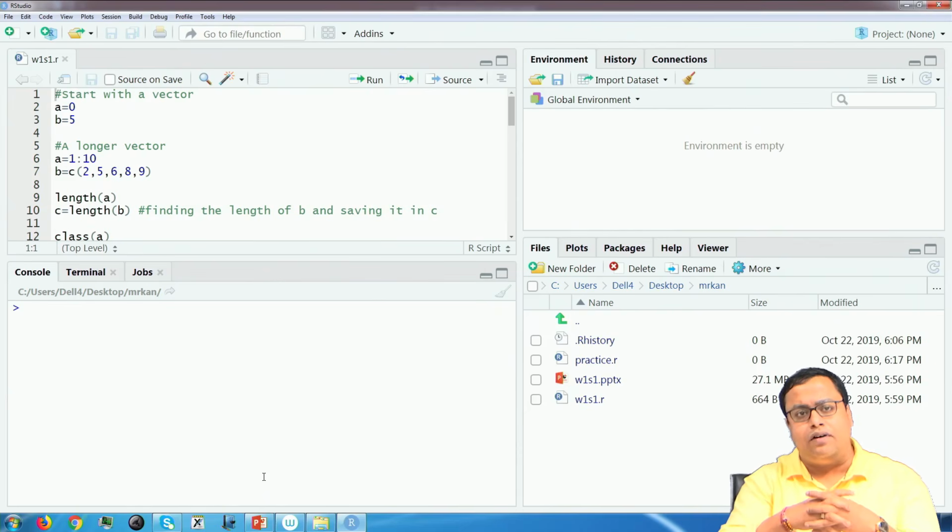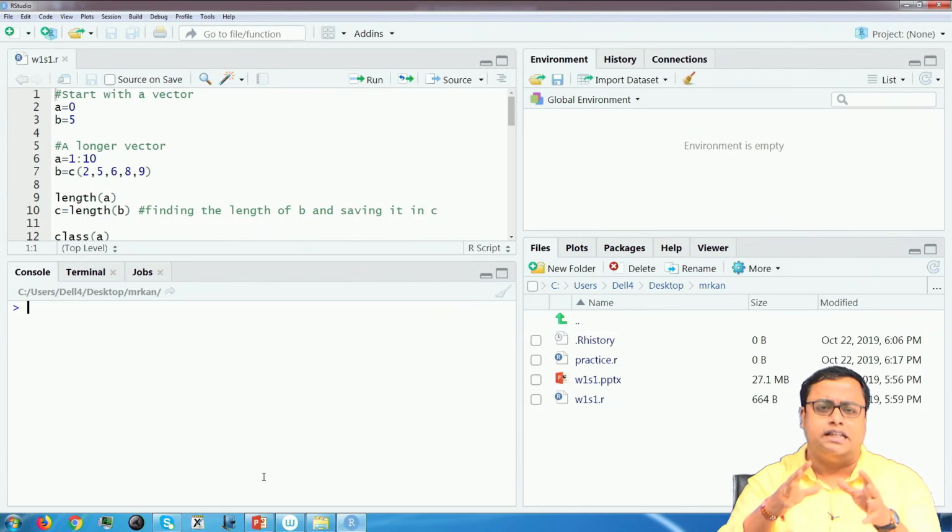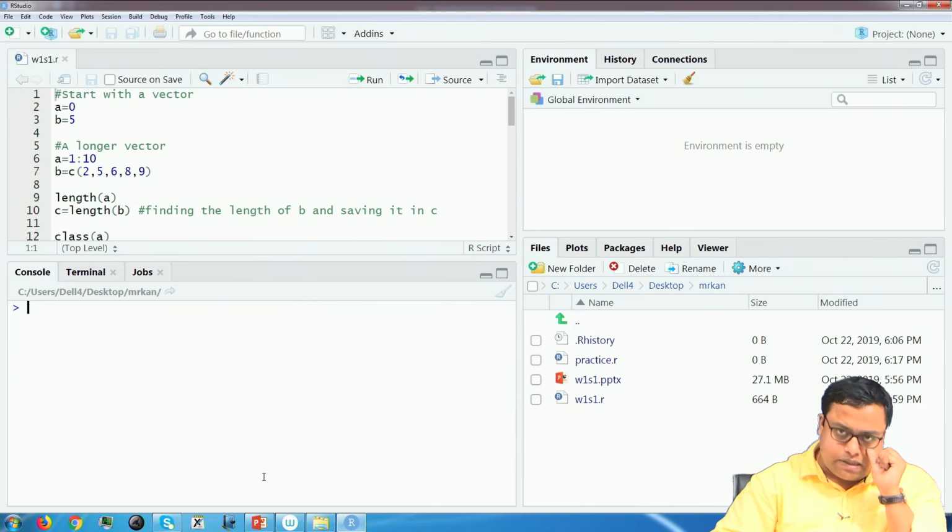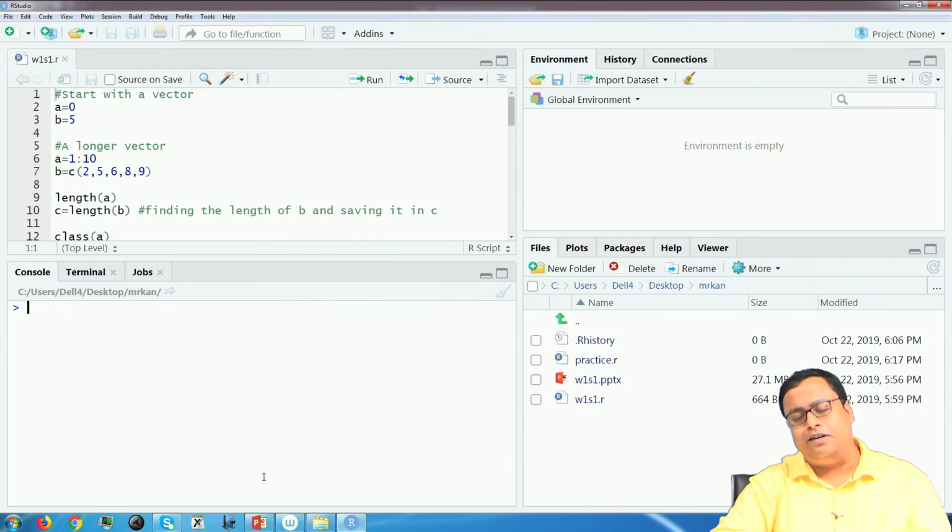The first thing that you have to understand in R is that R has certain objects, like one object is called vector, another object is called matrix, another object is called data set. Depending on dimensions, contents, and various other aspects, the objects differ. The most basic object of R is called a vector or a variable.